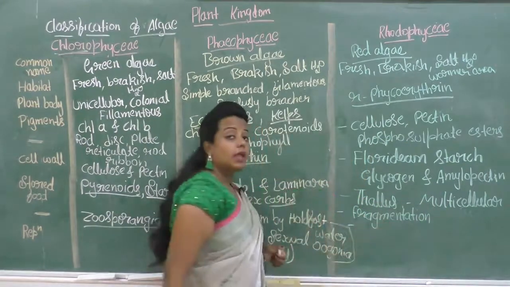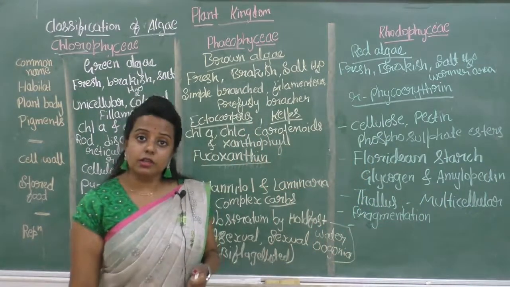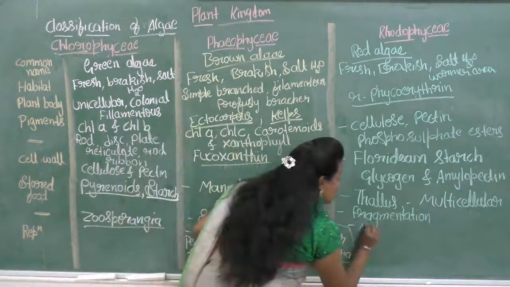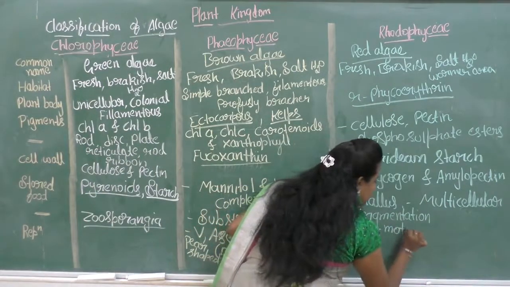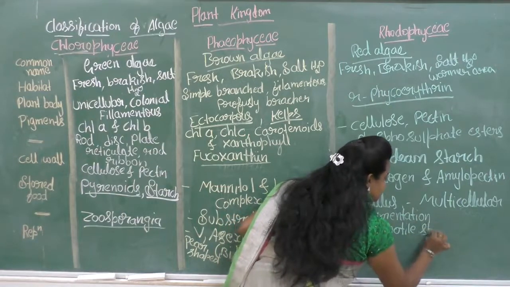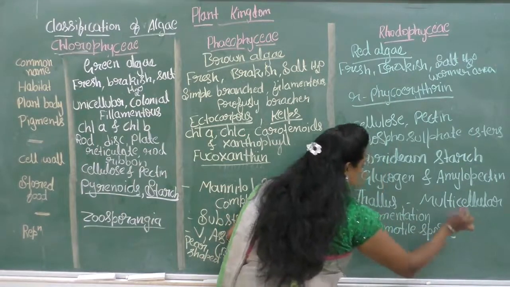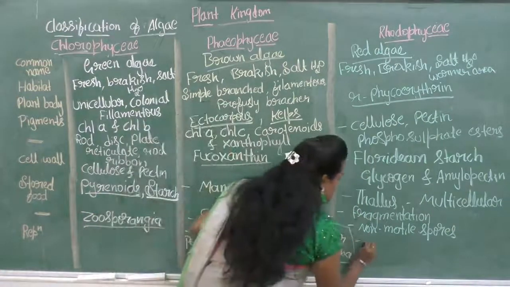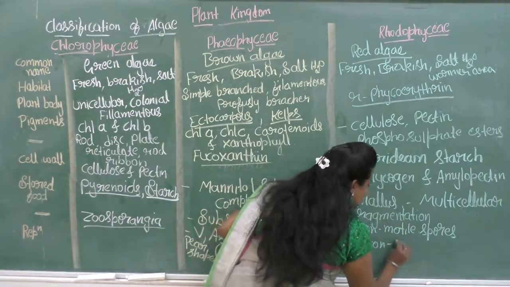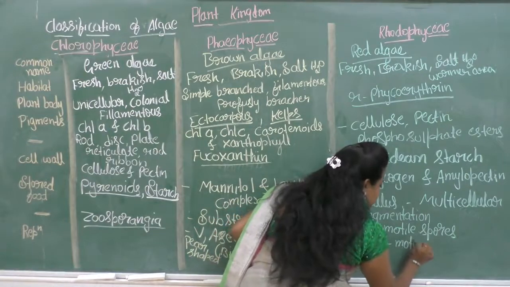The asexual reproduction is by the non-motile spores. And sexual reproduction is by the non-motile gametes.